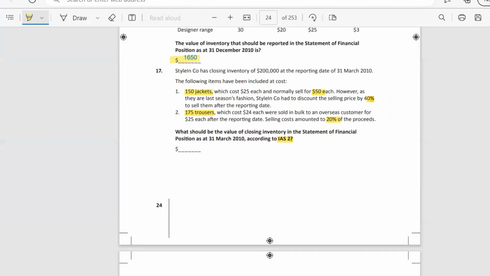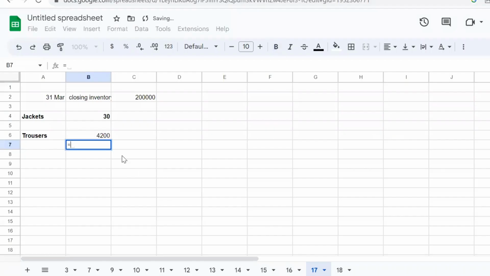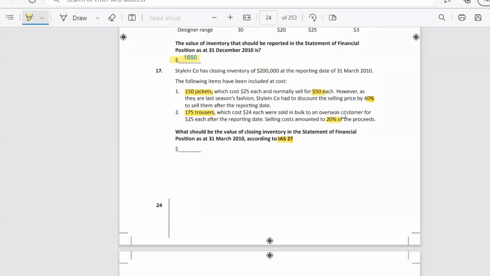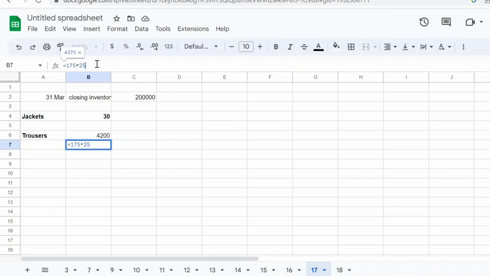And price with discounts. And our discount is 20%. So the difference of price would be 700. And so we should amend our closing inventory. So here would be our answer.